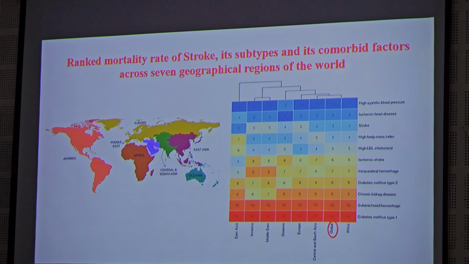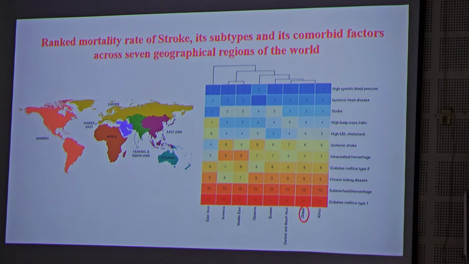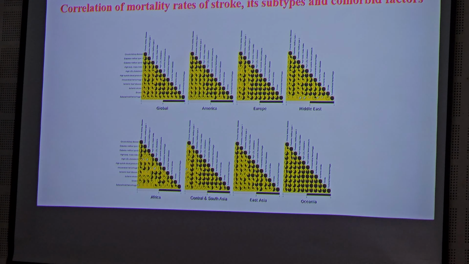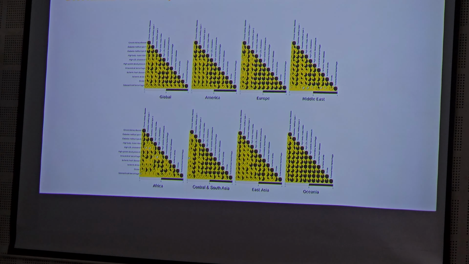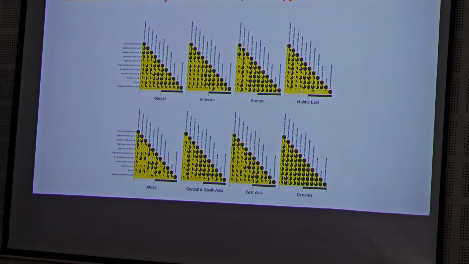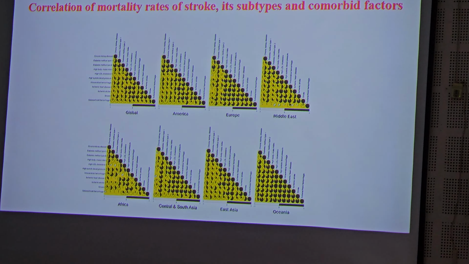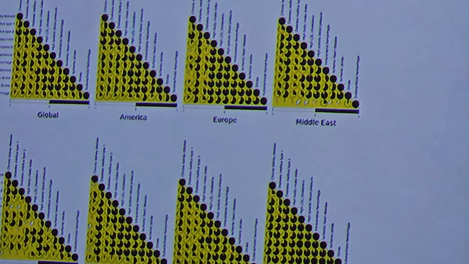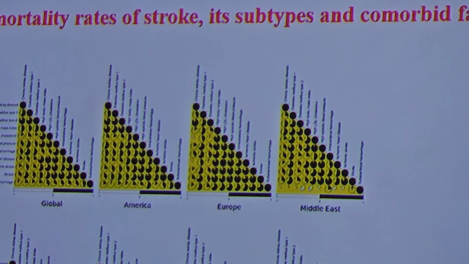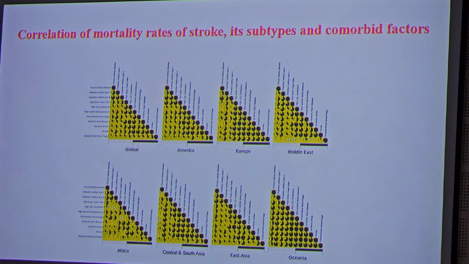So ideally, yes, it varies across continents. Then we looked into the correlation of mortality rates of stroke and its subtypes. Yes, there is a lot of data. We can again see that there is a difference in the pattern of correlations between mortality with stroke and its other subtypes. Don't worry about so much data for all these countries.